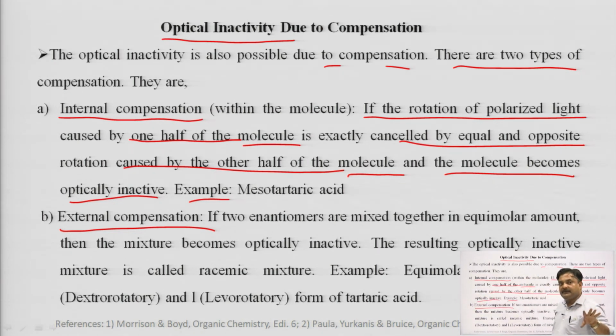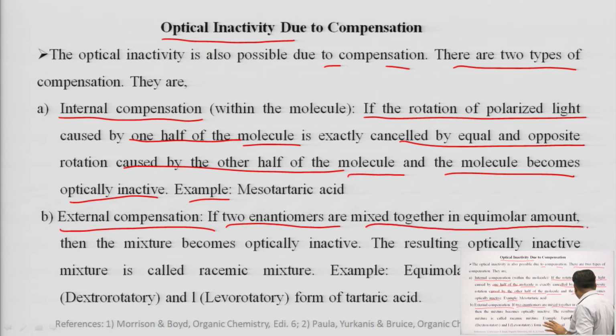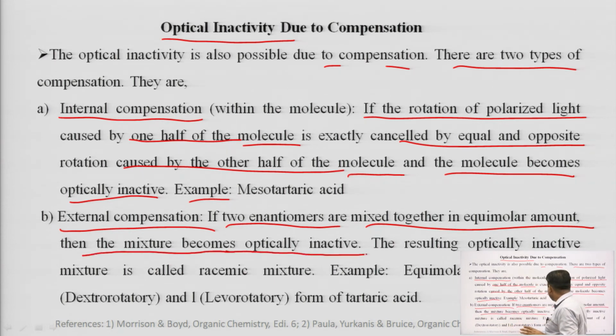The next factor by which optical inactivity can be present is external compensation. In external compensation, if two enantiomers are mixed together in equimolar amounts, then the mixture becomes optically inactive. Why? Because one enantiomer will rotate the plane polarized light in one direction, while the other enantiomer will rotate the plane polarized light by an equal amount in just the opposite direction.